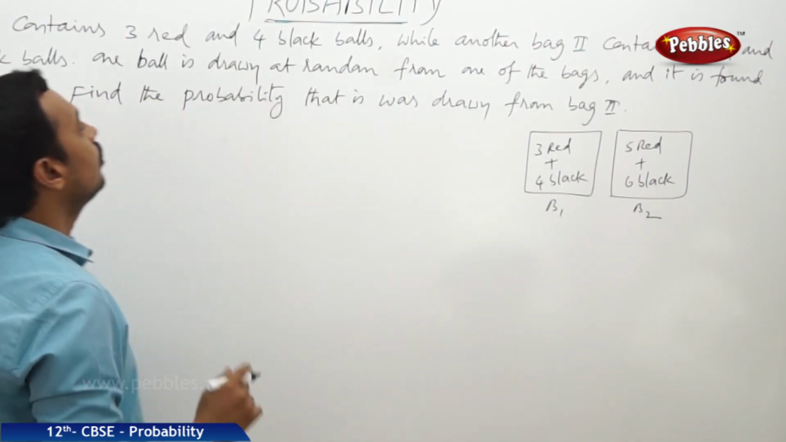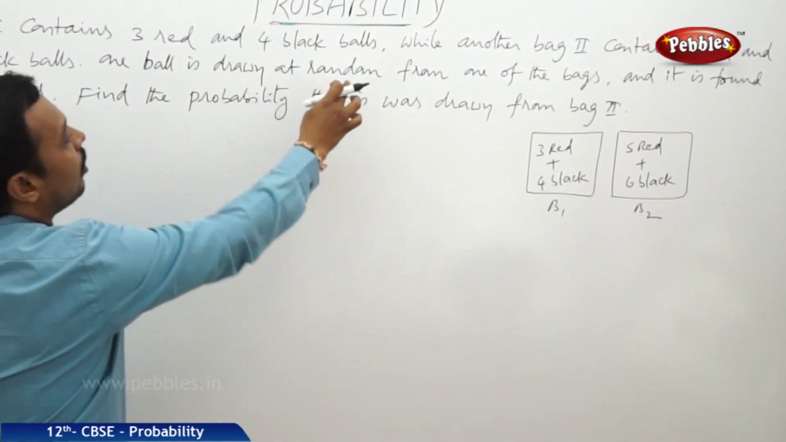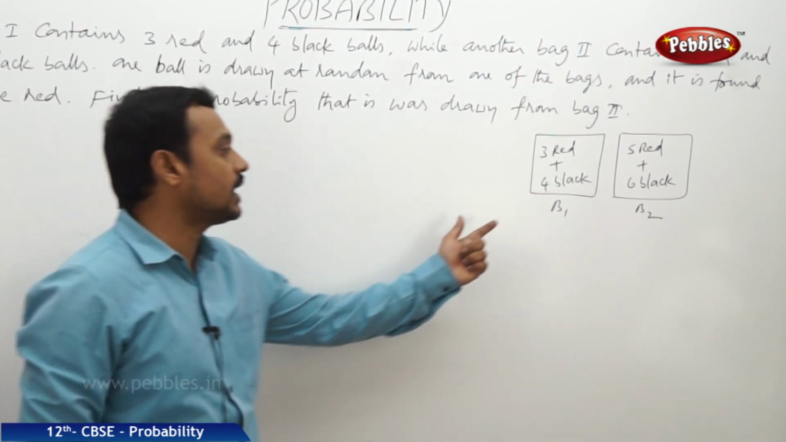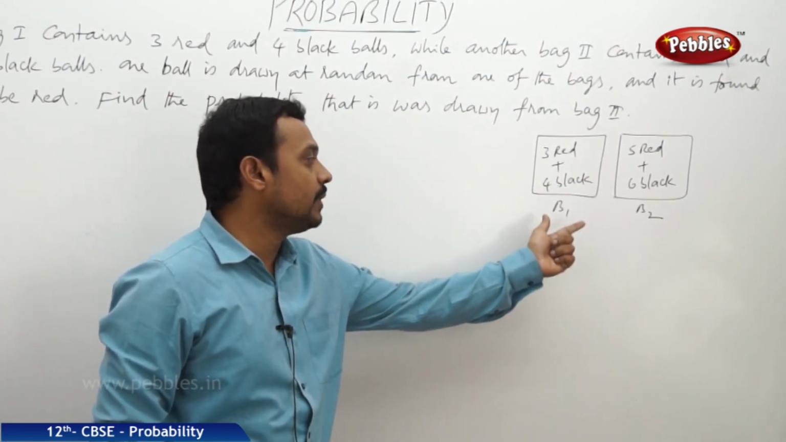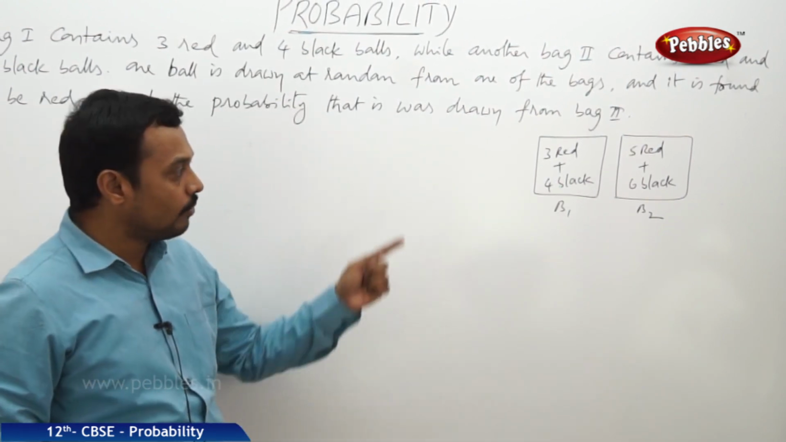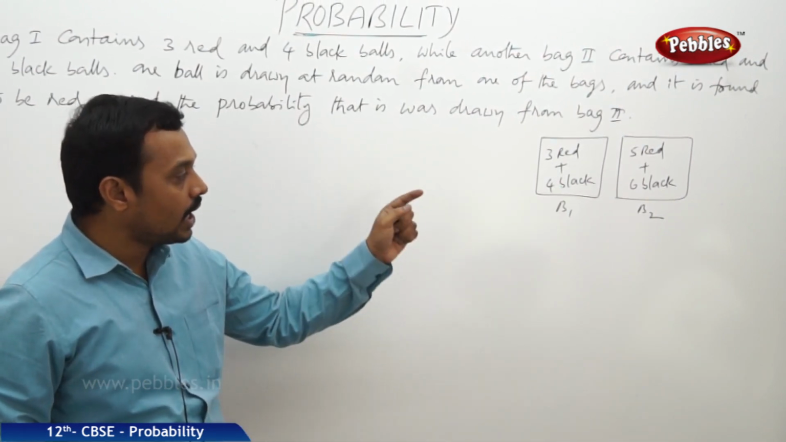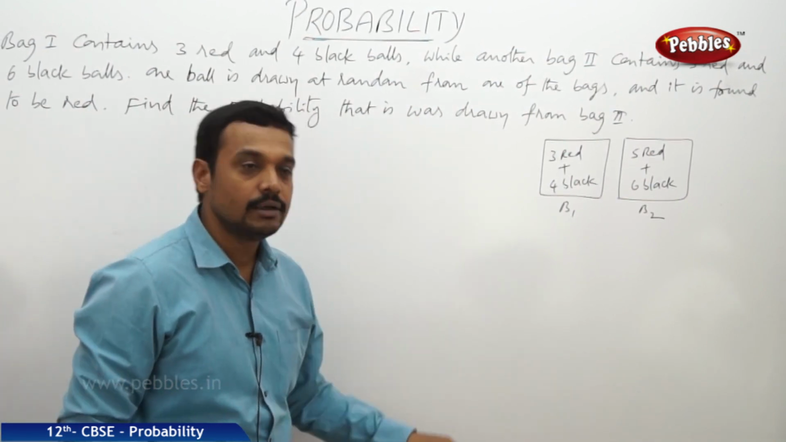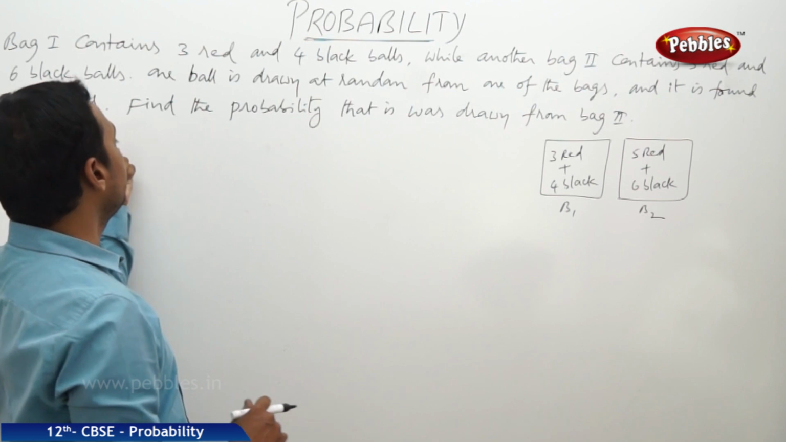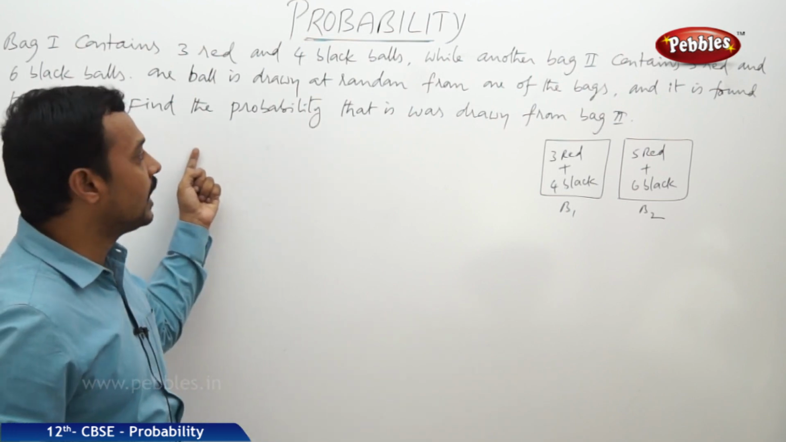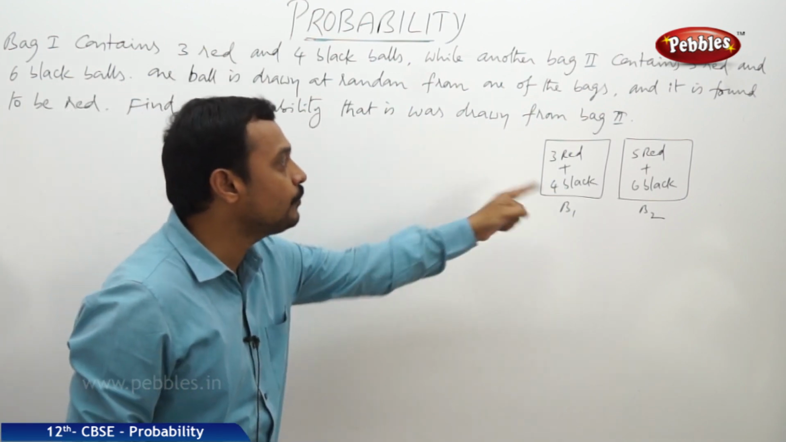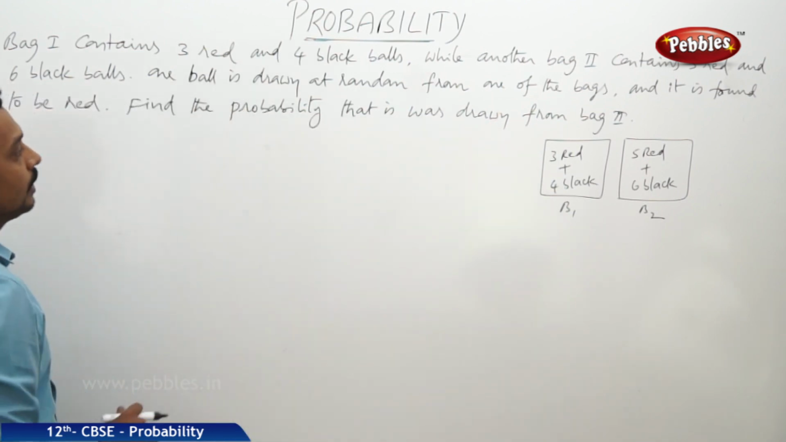Okay. Now one ball is drawn from one of these bags. We don't know whether the ball is taken from B1 or B2. So one bag is chosen randomly and after that one ball is drawn from that chosen bag and it is found to be red, then what is the probability that it was drawn from bag 2? Okay.